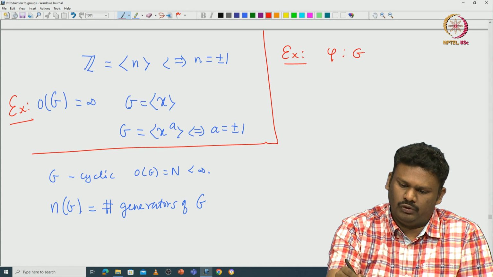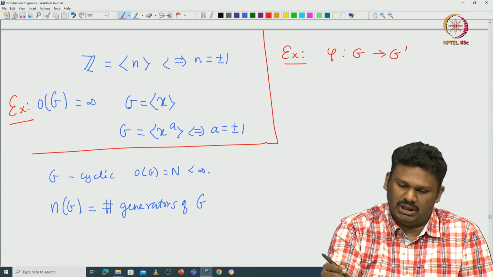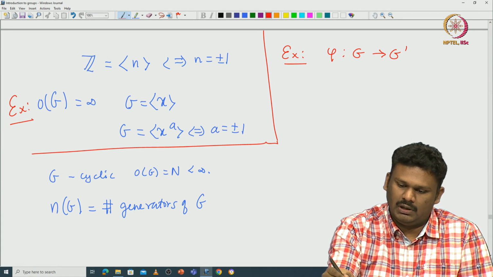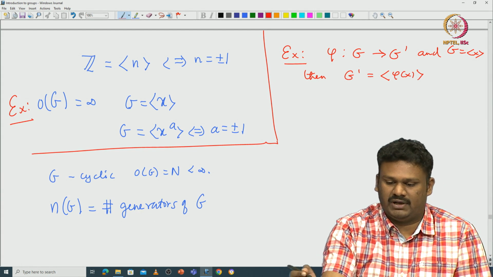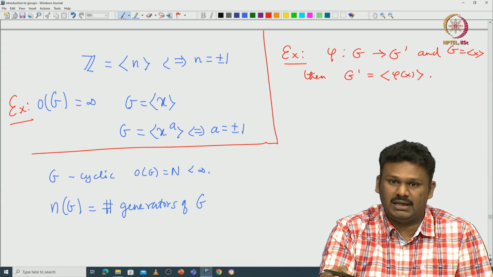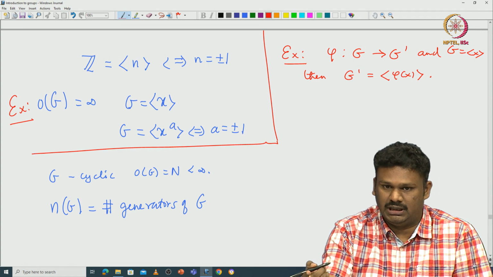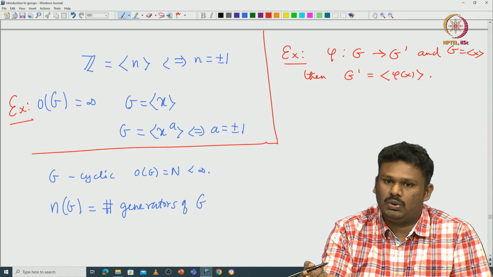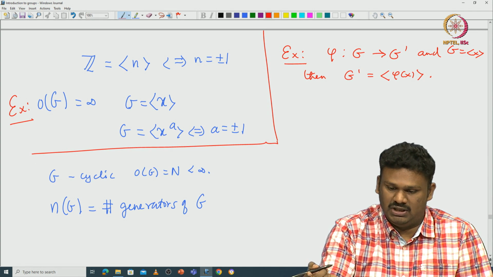If you have an isomorphism between G and G dash, and x is a generator of G, then you can prove that G dash is also generated by the image of x. And vice versa, you can start with a generator of G dash, take phi inverse of that element, and that will generate G.